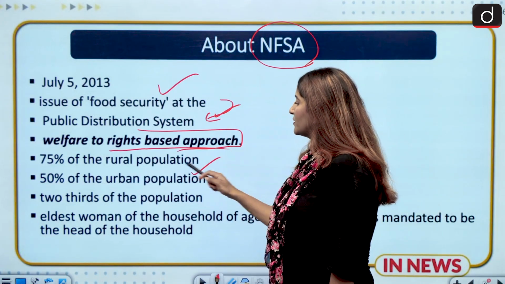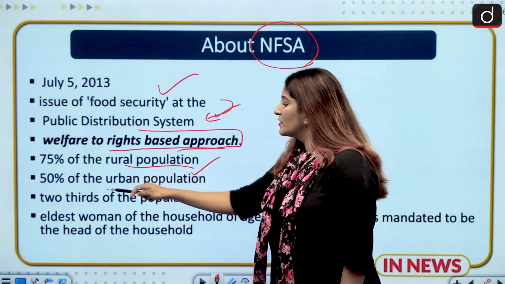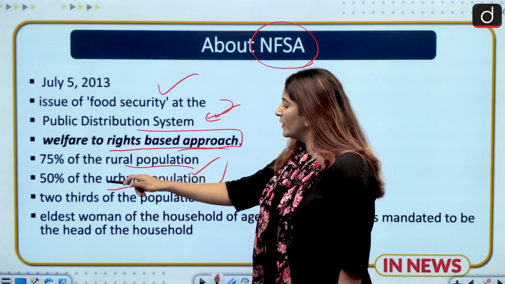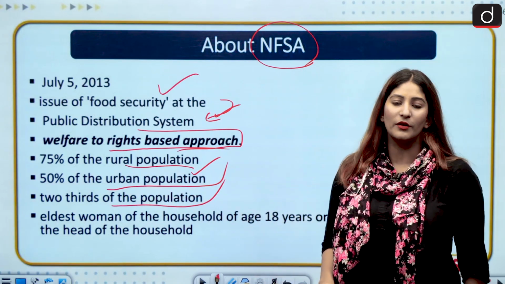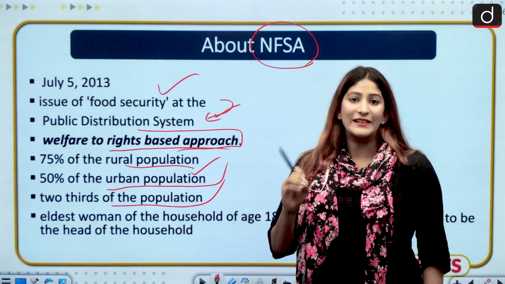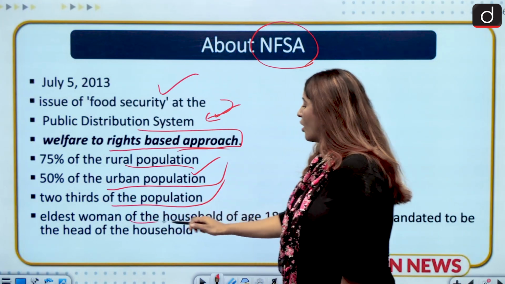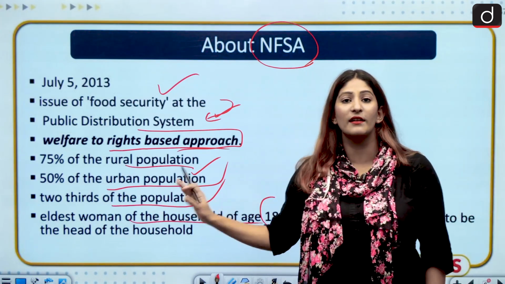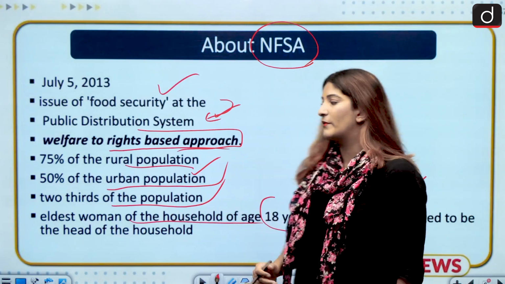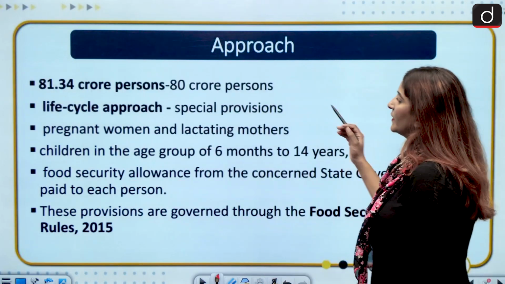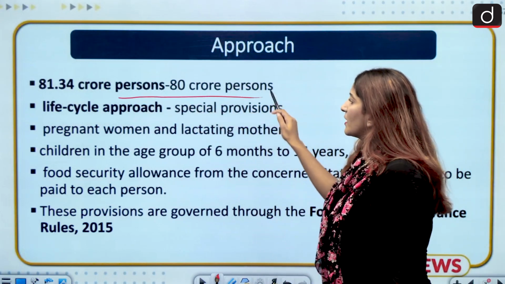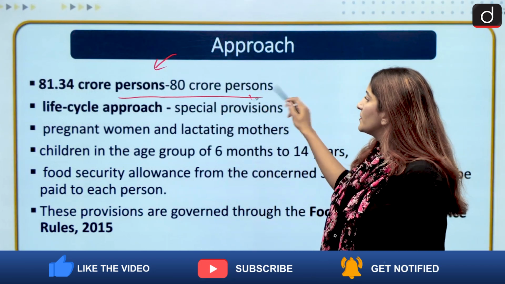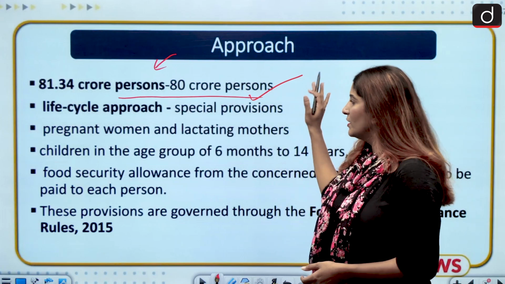Now it covers 75% of the rural population and 50% of the urban population, the poorest of the poor, and by doing this approximately two thirds of the population has been covered. For the purpose of providing ration cards, the eldest woman of the household, 18 years or above, is mandated to be the head of the household. That means here is the concept of women empowerment. Moving on, 81.34 crore persons should be covered under it, and 80 crore persons have already been covered under this particular scheme.